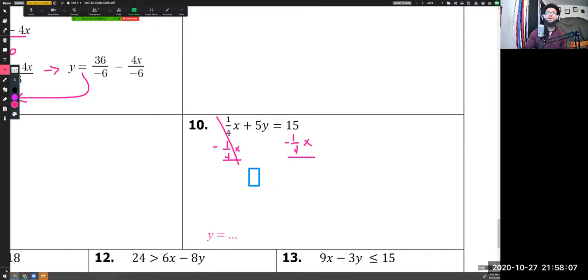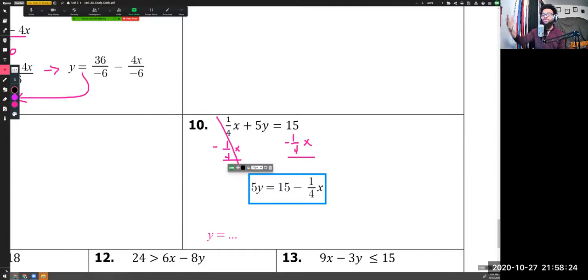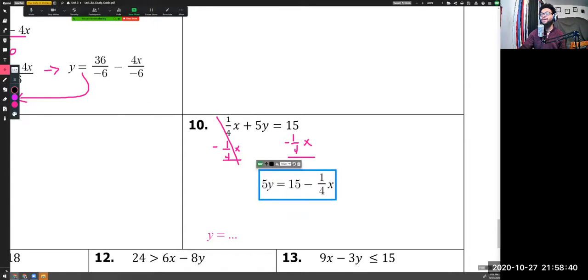Let's keep turning pink. I need this to be black. There we go. 5y is equal to 15 minus 1 over 4x. Once again, that 15 and that 1/4 x are not like terms. Our 15 is a constant and our 1/4 is a coefficient. We can't just combine those two. That is not mathematically correct. So since we can't combine them, we just write them as is. 15 minus 1/4 x. And now we need to get rid of this 5y.